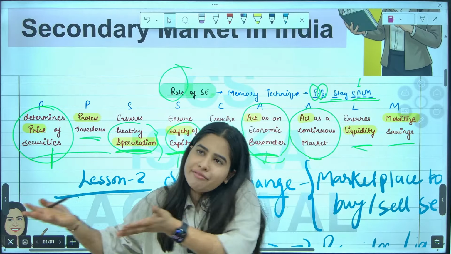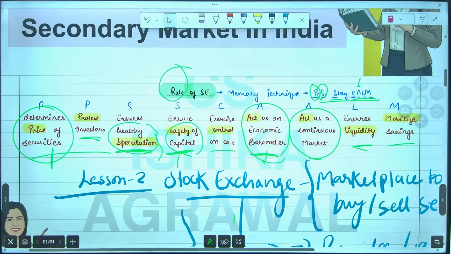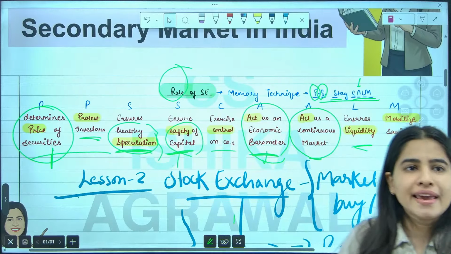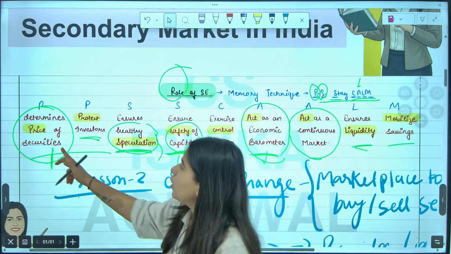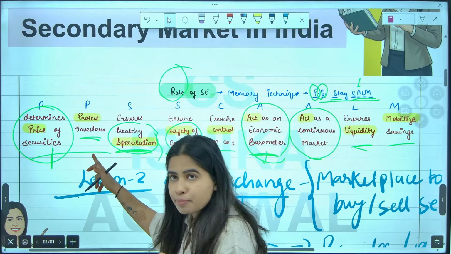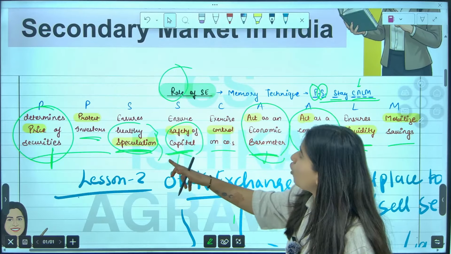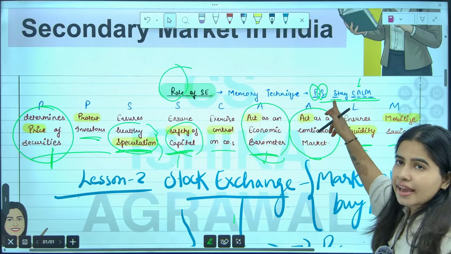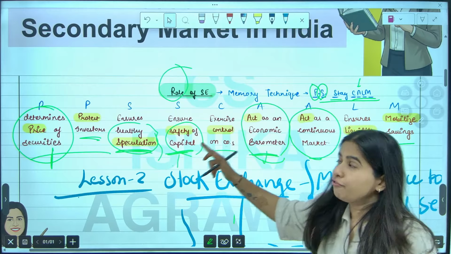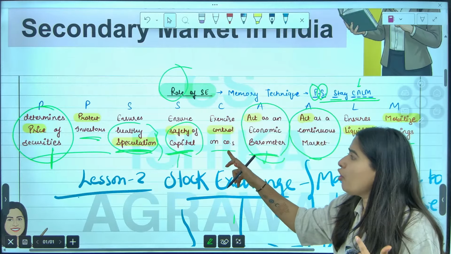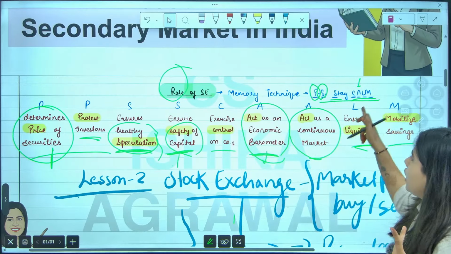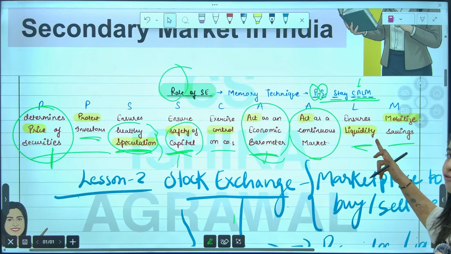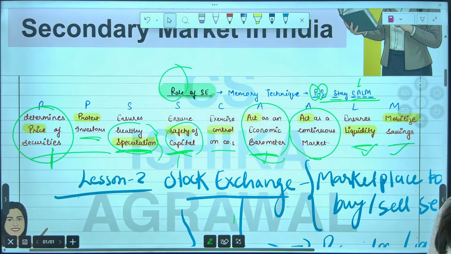Let's try to learn role of stock exchange. PS, stay calm. Okay, very easy, 5 marks. Role of stock exchange. PS, stay calm. P for determine price of security, protect investors. S for ensure healthy speculation. Stay ka S again, S for ensure safety. Calm, C for exercise control over company. A for act as economic barometer, act as continuous market. L for ensures liquidity and M for mobilize savings.